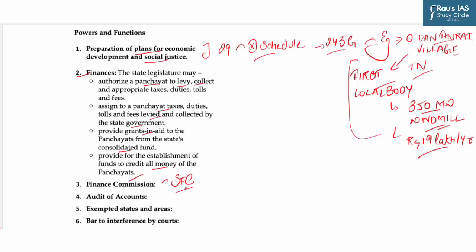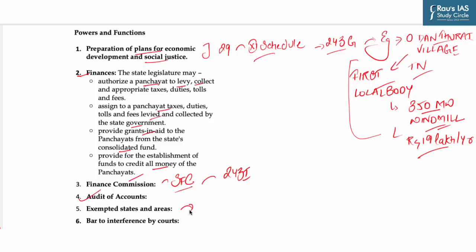Next, the State Finance Commission reviews the financial position of the panchayat and provides recommendations for the necessary steps to be taken to supplement resources to the panchayat. And this comes under Article 243I. Next, the state legislature can make provisions regarding the maintenance and auditing of panchayat accounts.